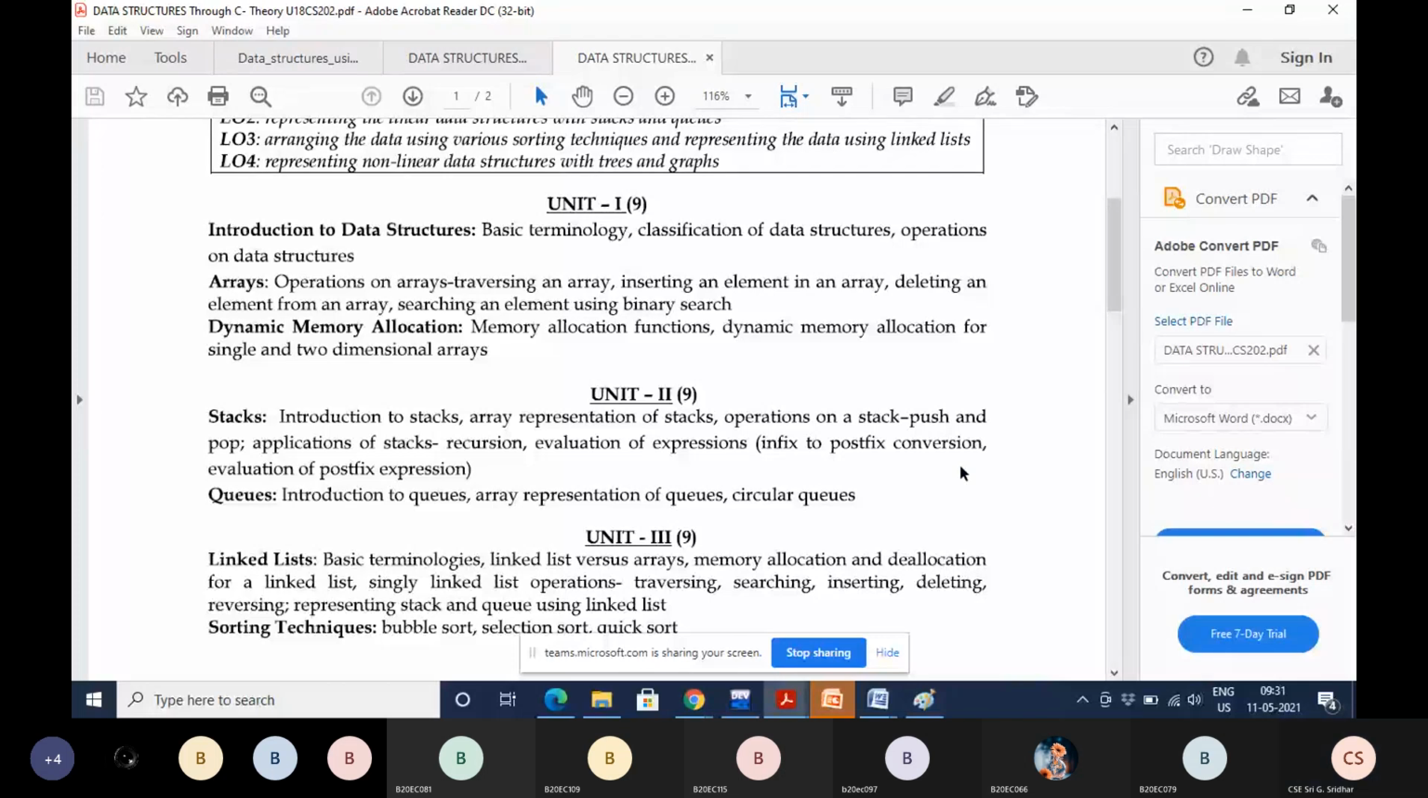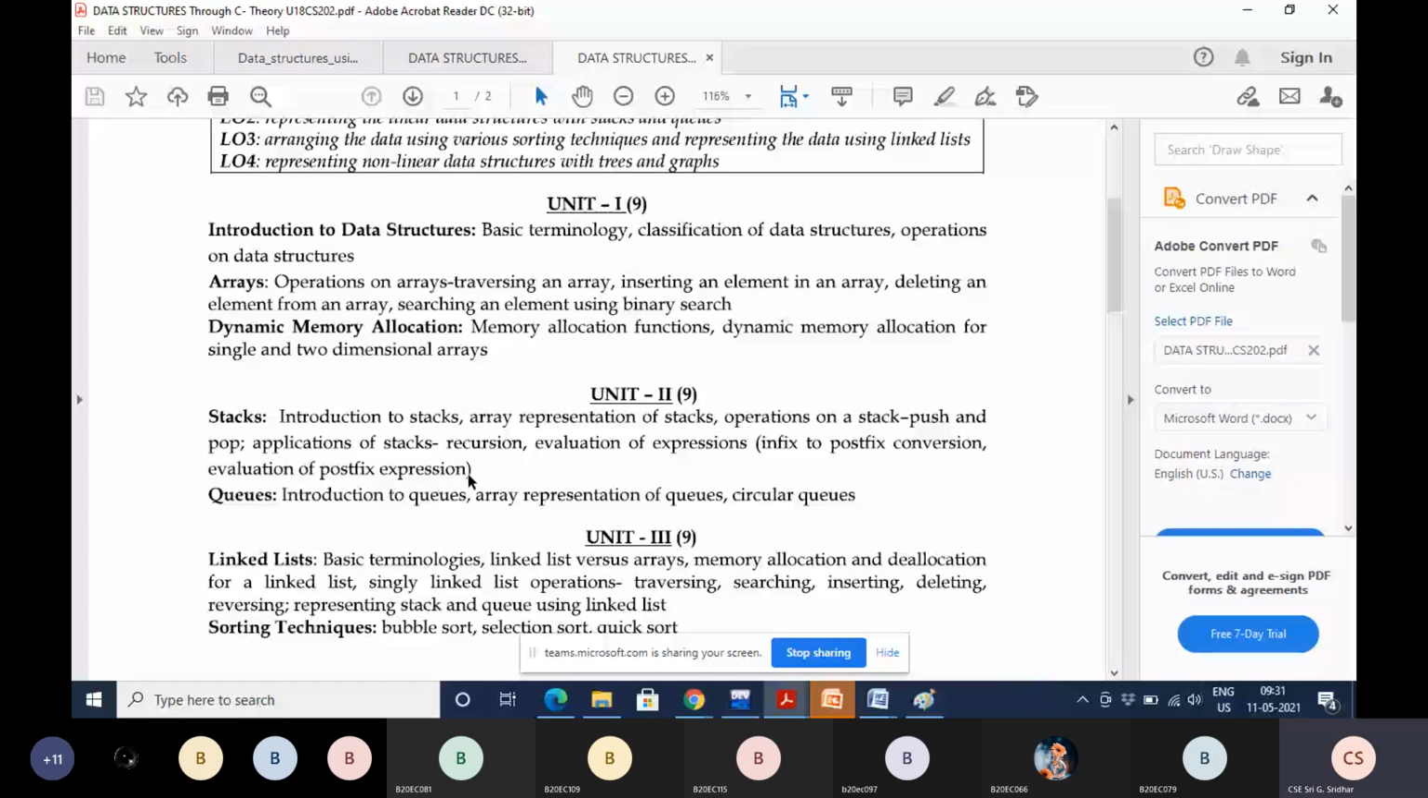Good morning, students. So this applications of stacks in evaluation of expressions, infix to postfix conversion is completed in the last class. Even the corresponding program, which is there in the lab syllabus, is also completed. Now this is the next application, and this is the end of the first chapter in second unit, that is stacks: evaluation of postfix expression.